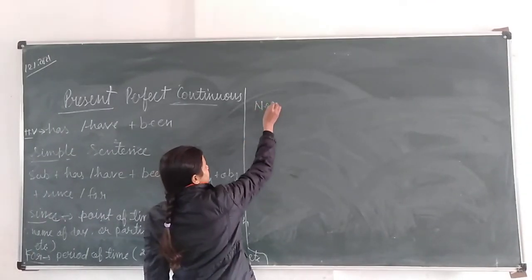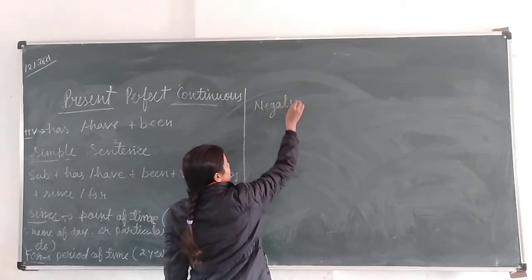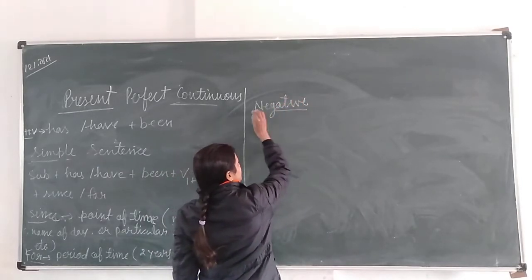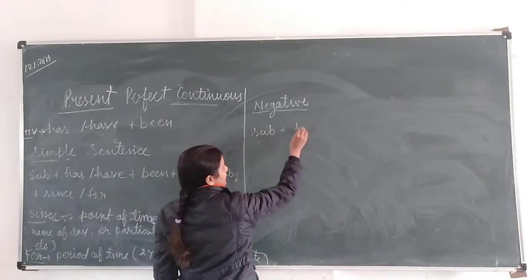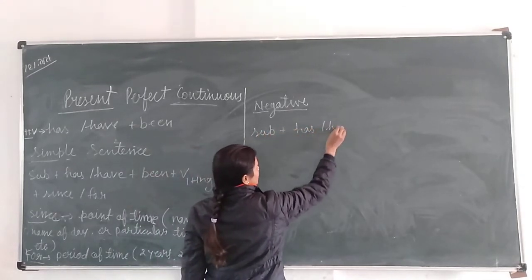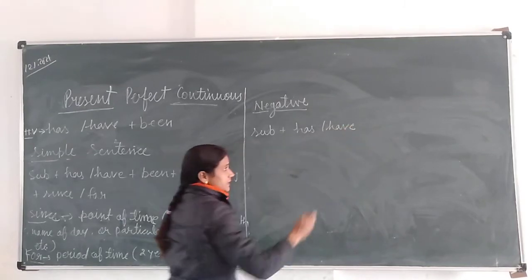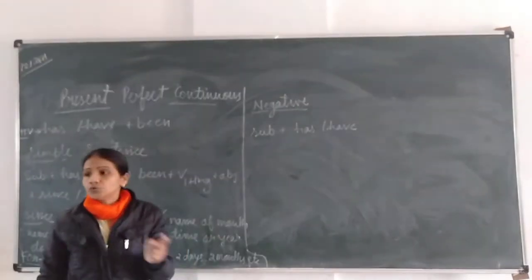Negative sentence. In a negative sentence, first of all, subject, then has or have, and after has or have and before been, we will use not.